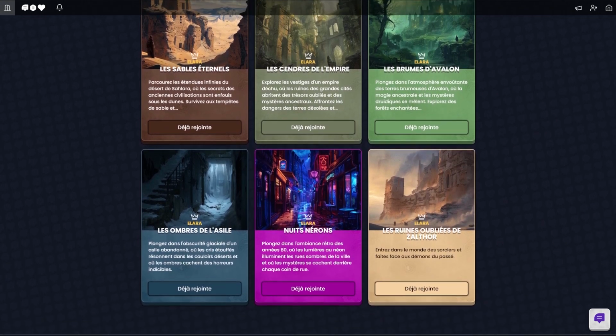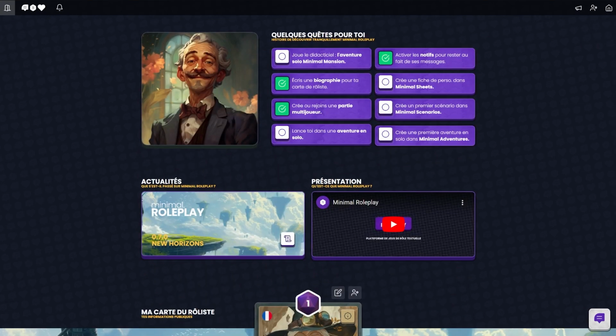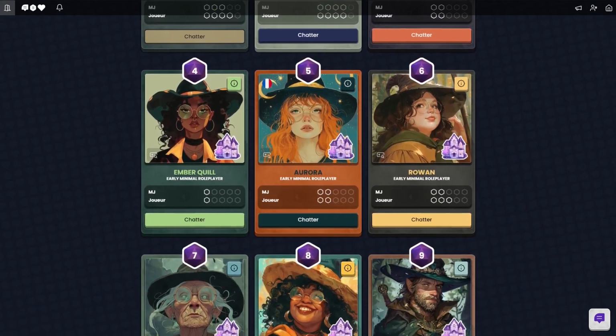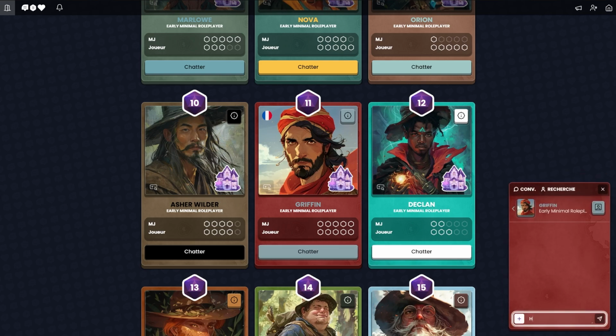Beyond multiplayer gaming, Minimal Roleplay is a community tool. You can reference all your games after customizing their appearance and find games from other members who are looking for players. Also, navigate through our directory of roleplayers. Find players and register yourself in it. Take the opportunity to personalize your roleplayer profile. Choose your avatar and your colors. Community members can contact you via the internal chat to get to know you or invite you to their game.